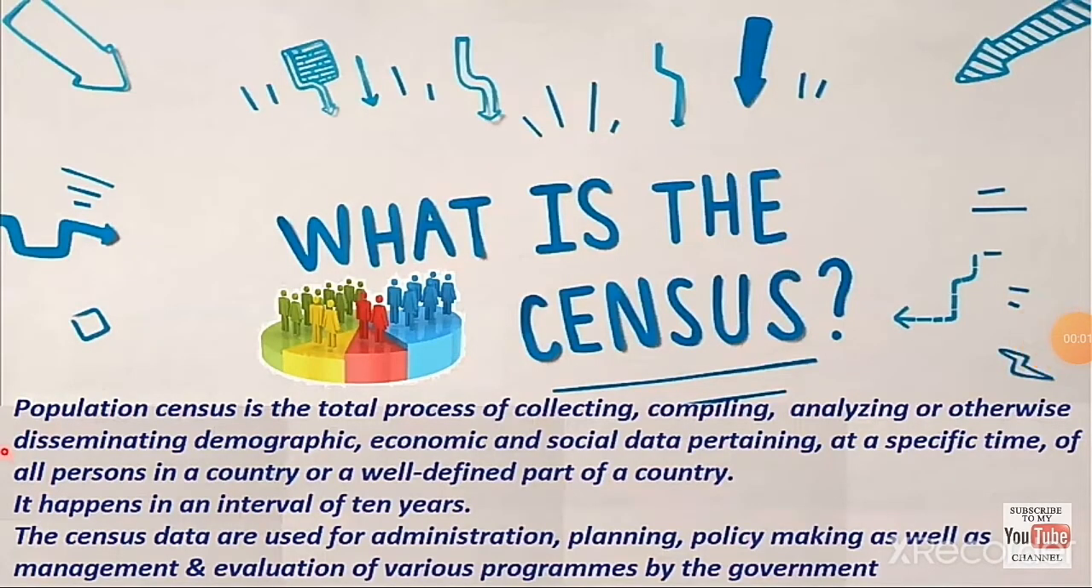How will the population be calculated? It is calculated by the method of census. What is the census? Population census is the total process of collecting, compiling, analyzing, or otherwise disseminating demographic, economic, and social data pertaining at a specific time to all persons in a country or a well-defined part of a country. The census is the process of collecting data of people in a country. It happens at an interval of 10 years. The census will be taken once every 10 years.